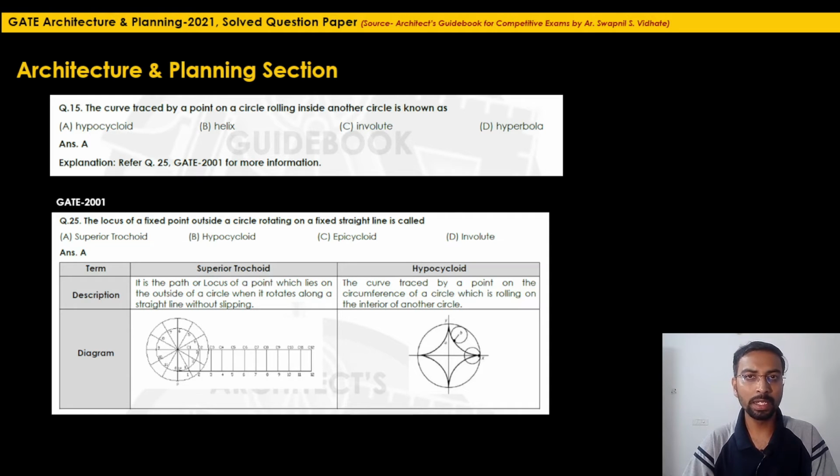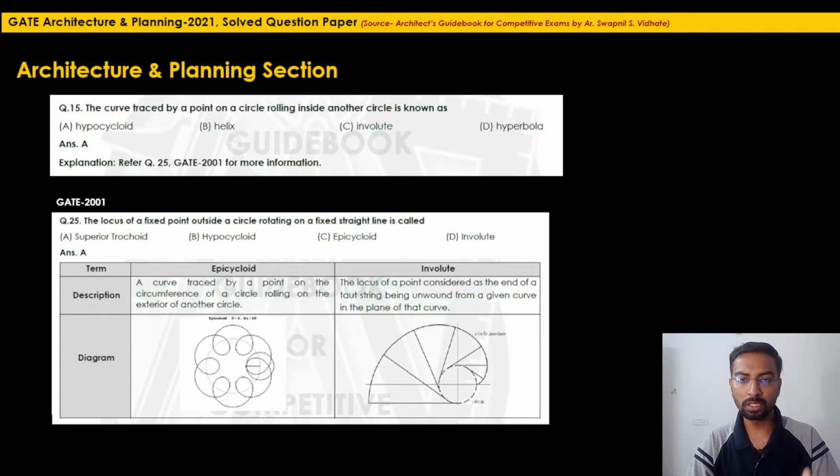You must read each and every option given for those earlier year papers very thoroughly. You must understand the concept, because till now they have asked questions based on supertrochoid and hypocycloid, whereas it may be possible that in the next 2 or 3 years, they will ask what is epicycloid or what is the involute. So questions related to these remaining options can be asked in further years.